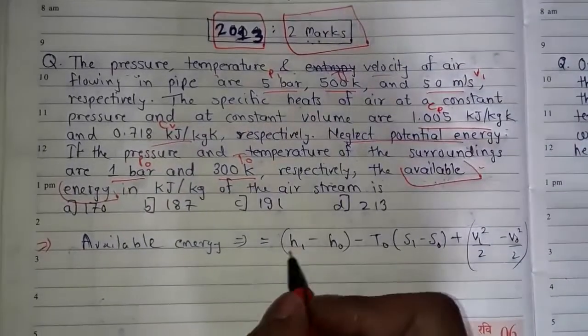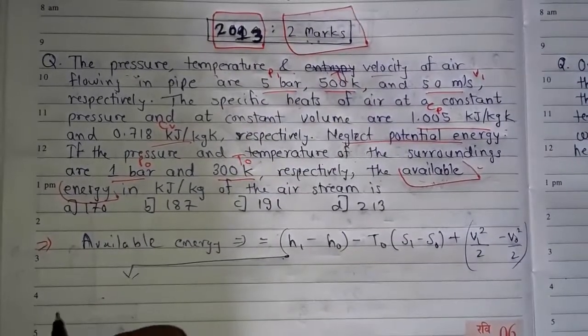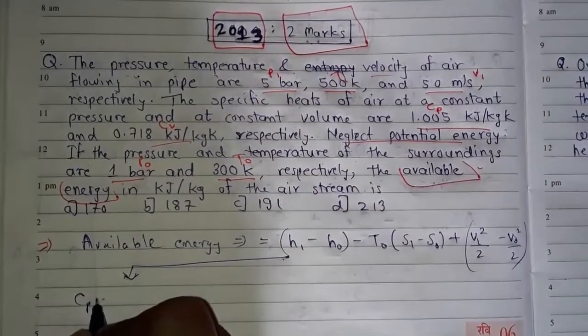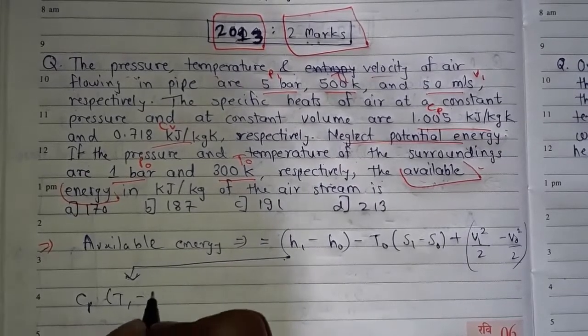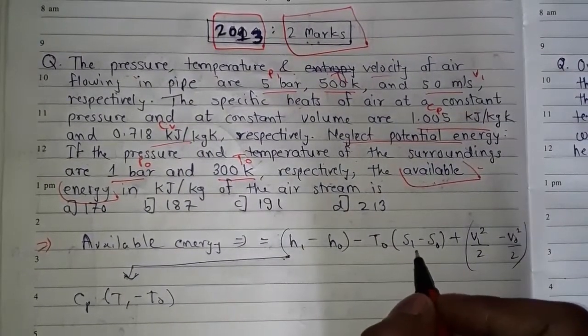Here H1 minus H0 we can calculate as Cp into (T1 minus T0),